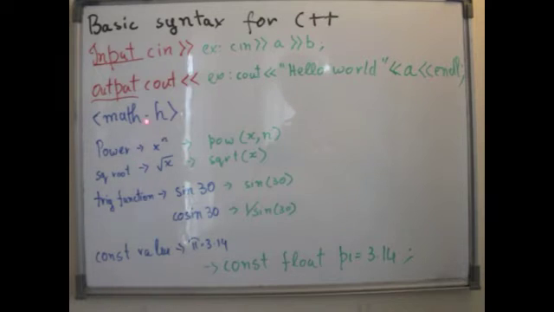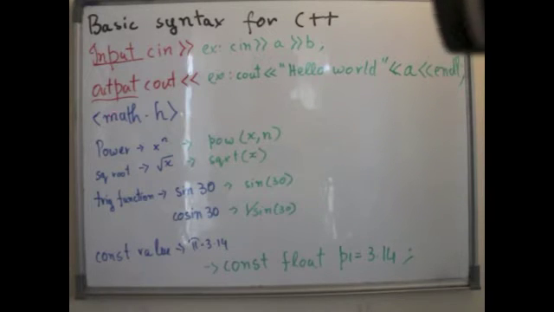Next, I'm going to tell you special arithmetic functions that the compiler can do. But for this, you have to include another library. Instead of iostream.h, we have to include math.h. So the basic syntax would be hashtag include, less than, math.h, greater than.